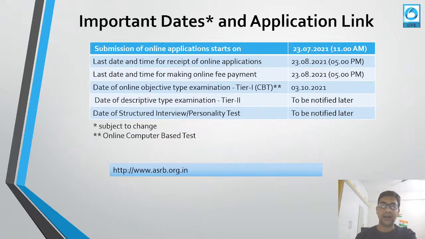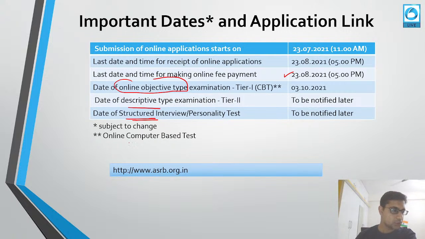Now, what are the important dates and application link that I will be telling you? Submission for the online application starts from 23rd July 2021, and the last day is 23rd August 2021, and the last day for making online payment is 23rd August 2021. The date of the online objective examination is 3rd October 2021, and the dates of the descriptive examination and the structured interview will be notified later.